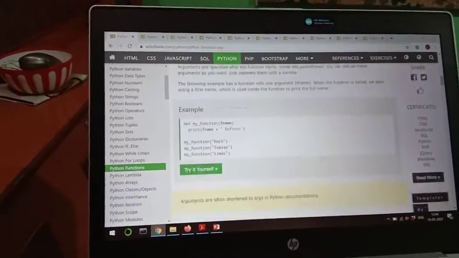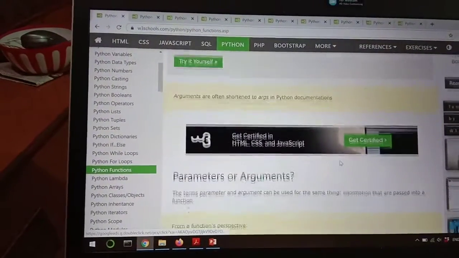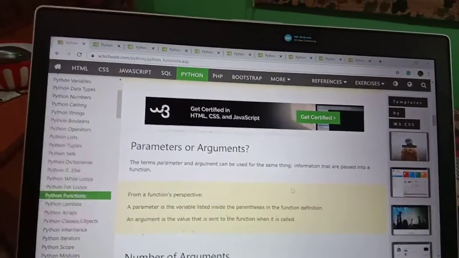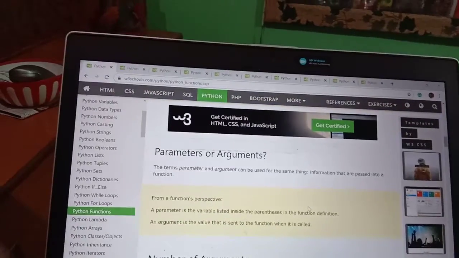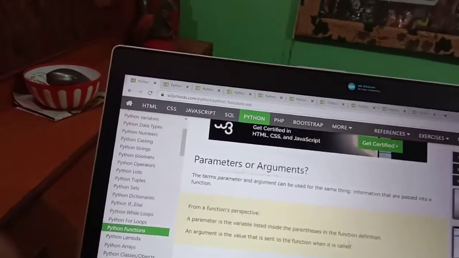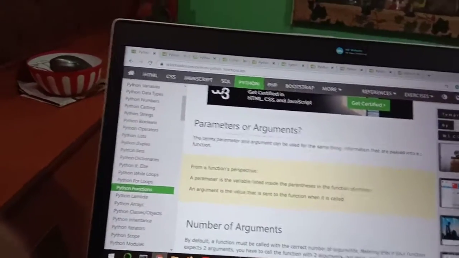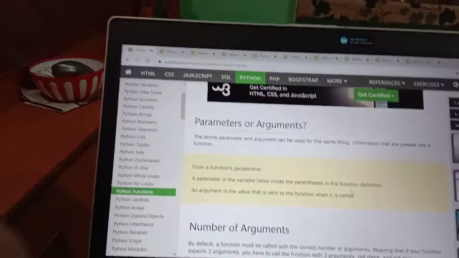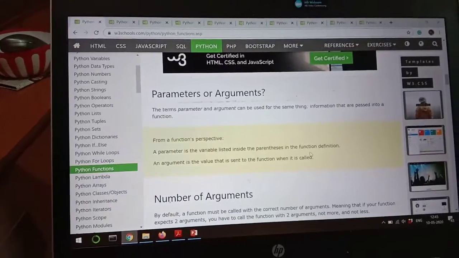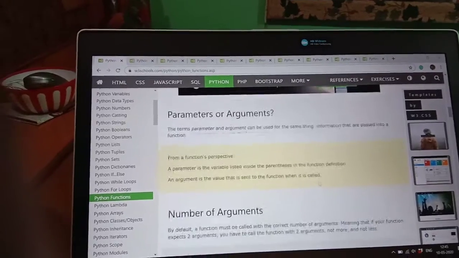Now we will move further. Arguments are often shortened to args in Python documentation. Parameter or argument: the terms parameter and argument can be used for the same thing, information that is passed into a function. From a function perspective, a parameter is the variable listed inside the parenthesis in the function definition. As I have already told, whatever things we define under the parenthesis are known as parameters. An argument is the value that is sent to the function when it is called. Means whenever we call our function, the value we pass is called an argument.